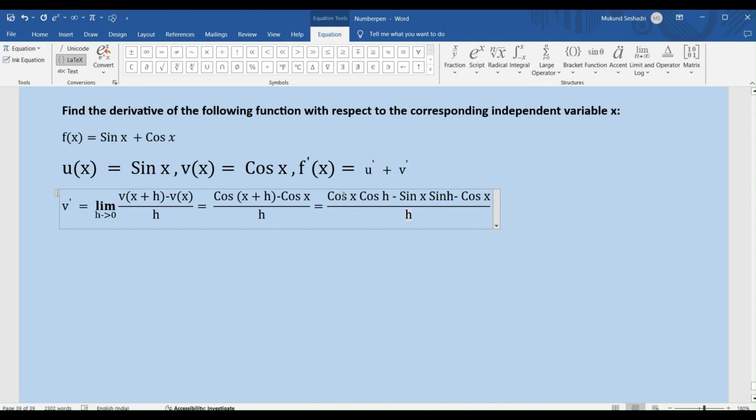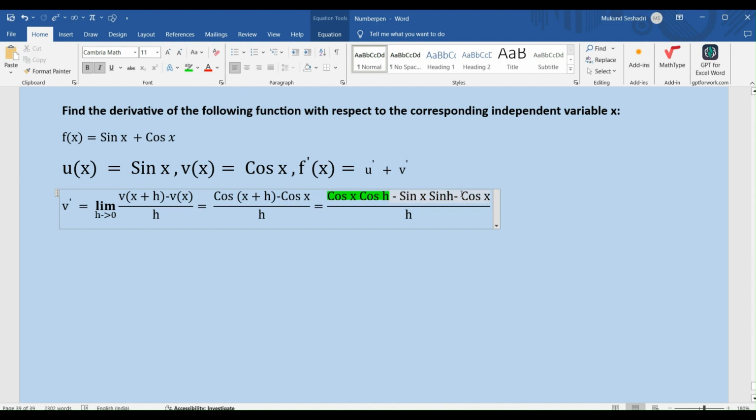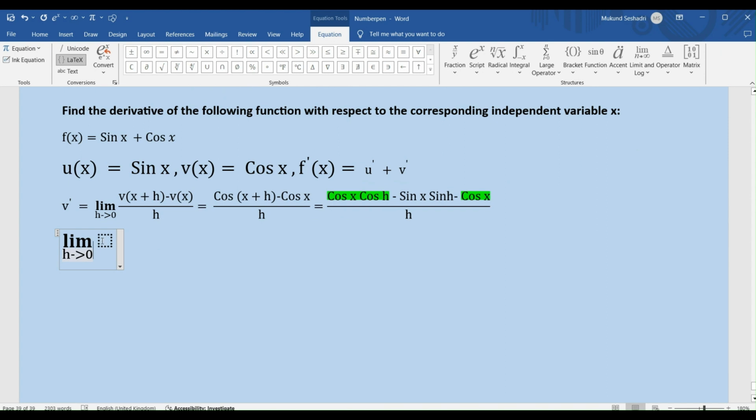So now we have cos x cos h minus sin x sin h minus cos x divided by h, right? So I'm going to combine the cos x terms. Let me highlight them in green, and then I'm going to rewrite the expression in the next line. So this expression can be written like this.